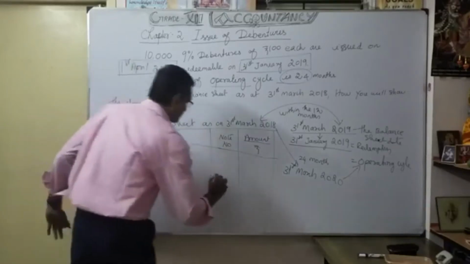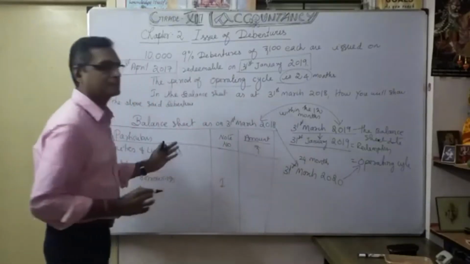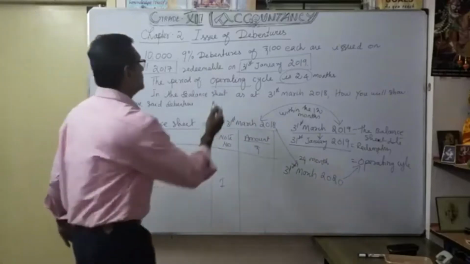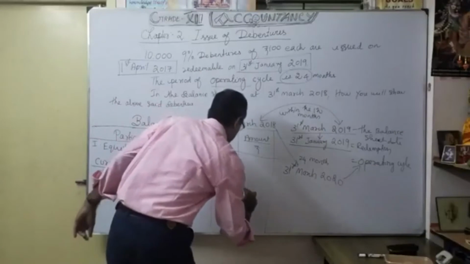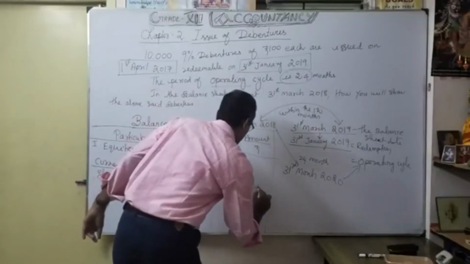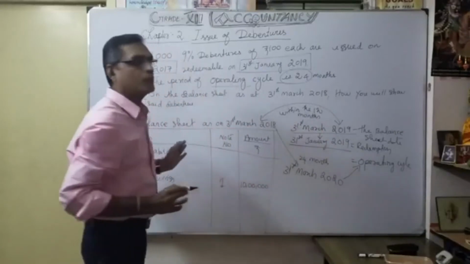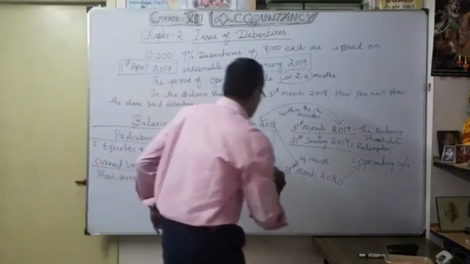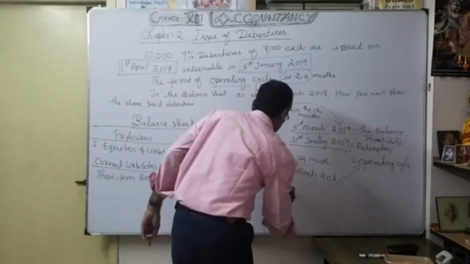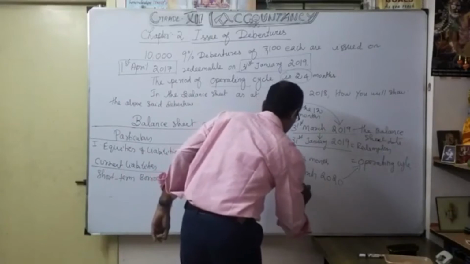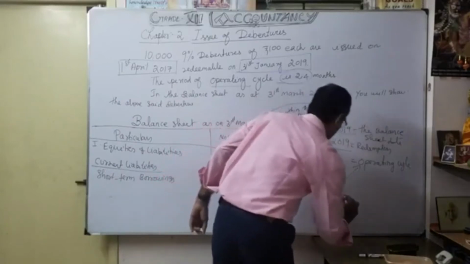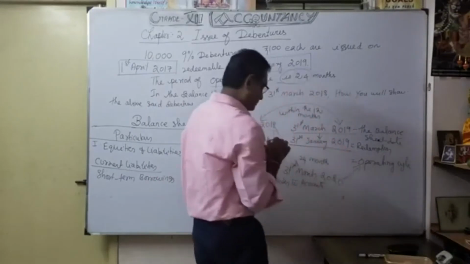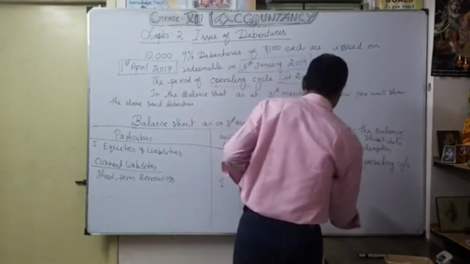So note number 1, according to this discussion, the amount is 10,000 into 100, 10 lakhs. So how am I going to write it in notes to accounts? As you know, notes to accounts is the heading. You write note number 1.